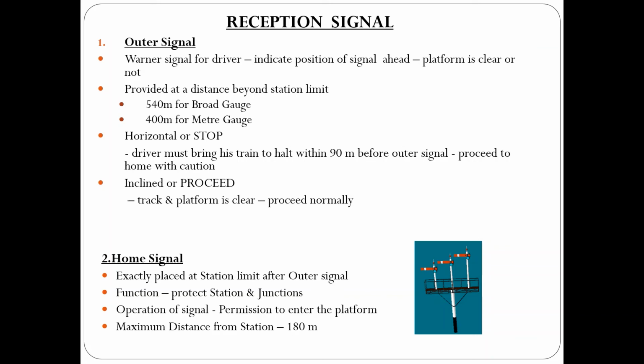The home signals carry as many arms as the number of diverging lines. On operation of the signal, it permits the entry of the train into the platform, and the home signal is provided at a maximum distance of 180 meters from the station.